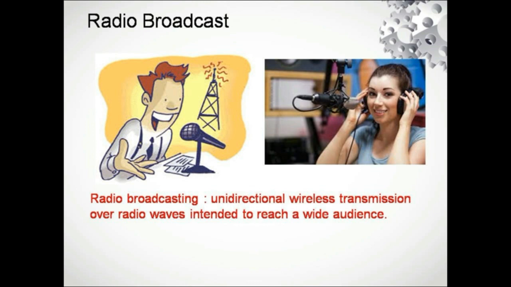In the case of radio broadcasting, we notice many radio stations in our city. They do a variety of programs. How are we able to hear all those programs? Some sort of transmitter will be there in the radio broadcasting station. The transmitter collects all the information, all the data, and the amplifiers and oscillators do their own part of the work. And where we have the radio, the antenna will be there. The antenna receives all the signals sent by the transmitter from the broadcasting station. So we are able to hear all the live programs and all the recorded programs.